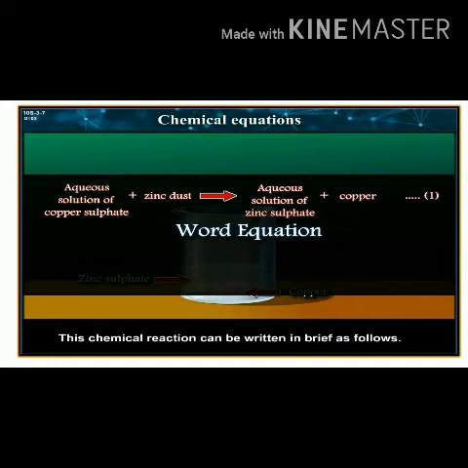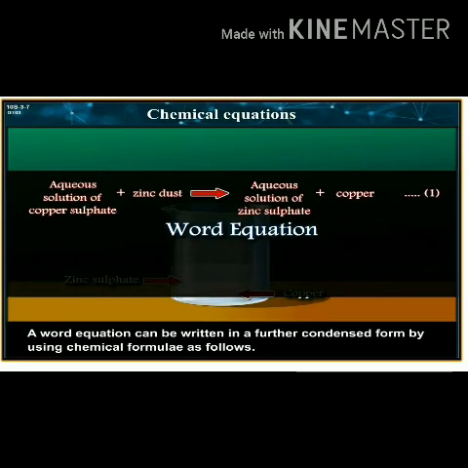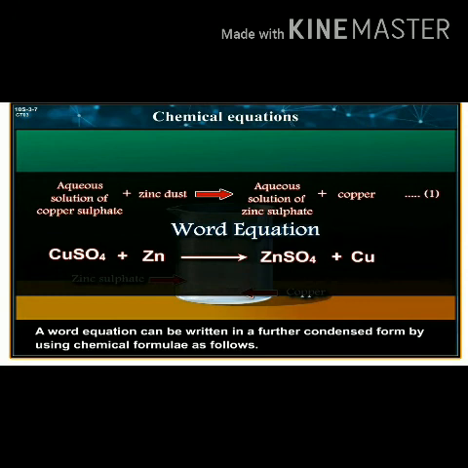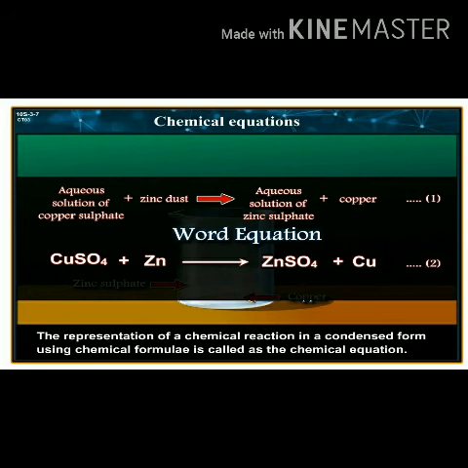This simple way of representing a chemical reaction in words is called a word equation. A word equation can be written in further condensed form by using chemical formulae as follows. CuSO4 + Zn gives ZnSO4 + Cu, equation number 2. The representation of a chemical reaction in a condensed form using chemical formulae is called a chemical equation.